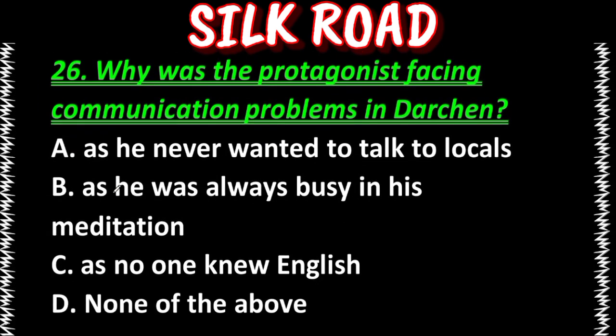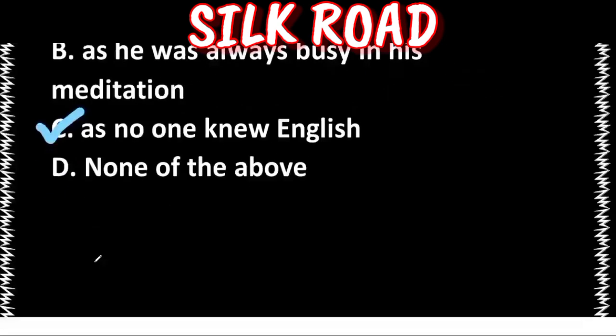Next question is, why was the protagonist facing communication problems in Darchen? A, as he never wanted to talk to locals. B, as he was always busy in his meditation. C, as no one knew English. D, none of the above. Our answer is option C, as no one knew English.